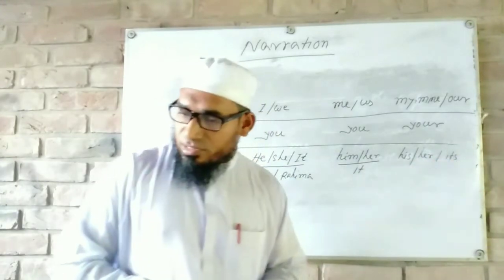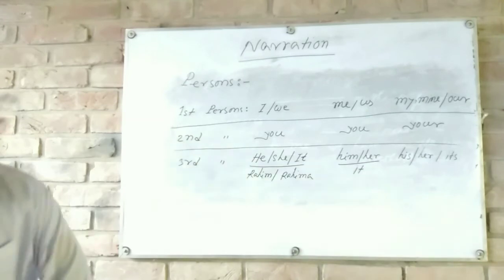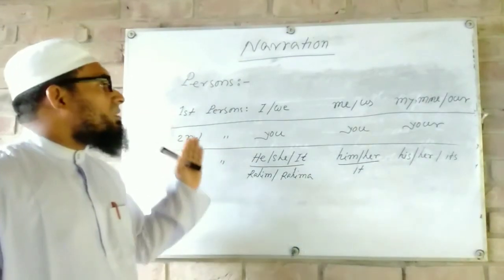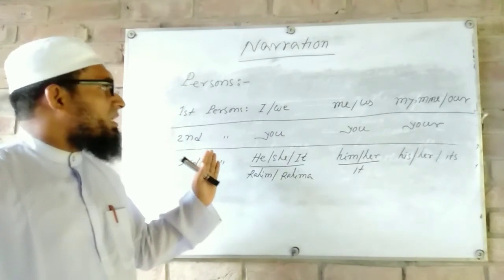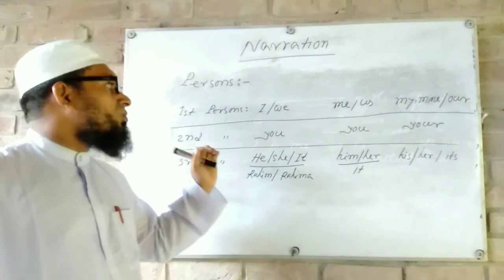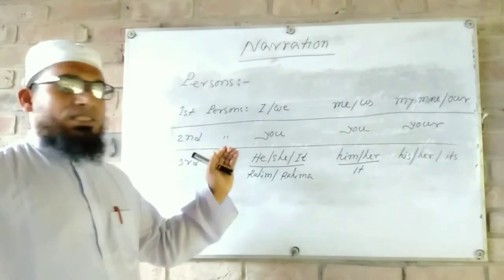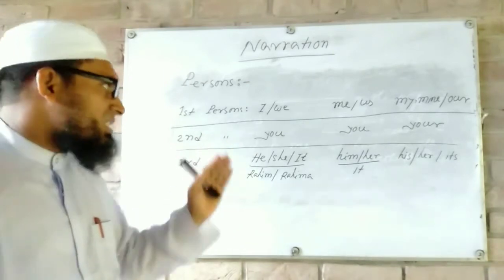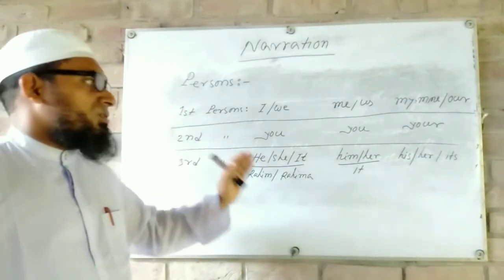Okay, dear students, we have already shown the persons here, and now I will show how we can change the persons in changing from direct speech to indirect.